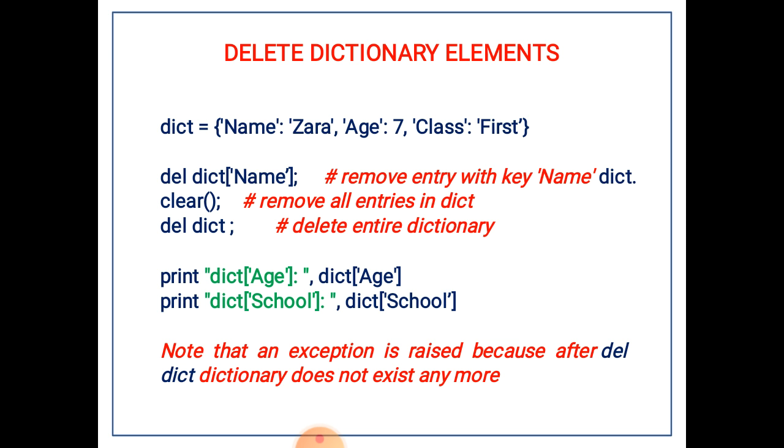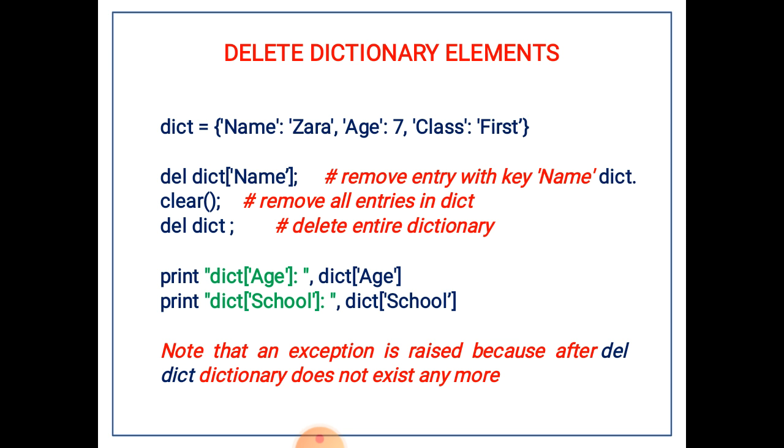You can see the example there. First, there was a dictionary with three key-value pairs. In the second line, one key-value pair was deleted from the dictionary. In the third line, all the key-value pairs were deleted. In the fourth line, the whole dictionary was removed along with the name of the dictionary.